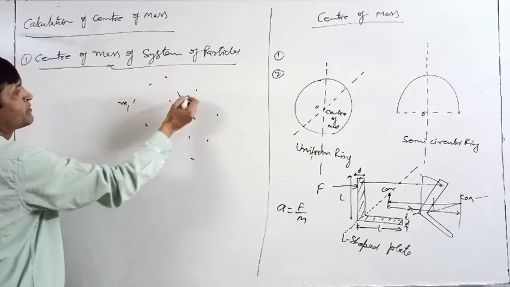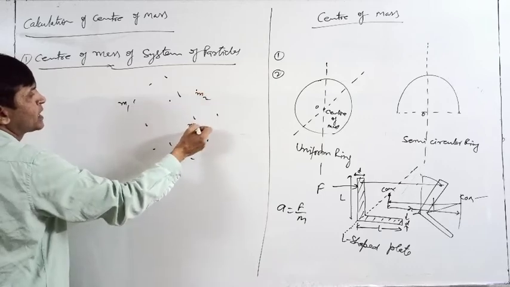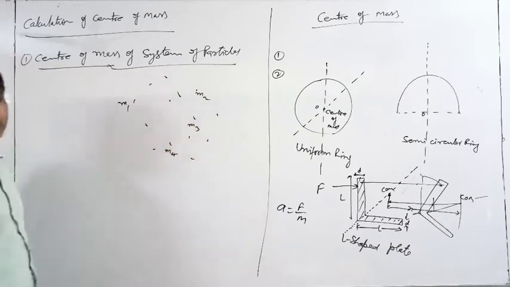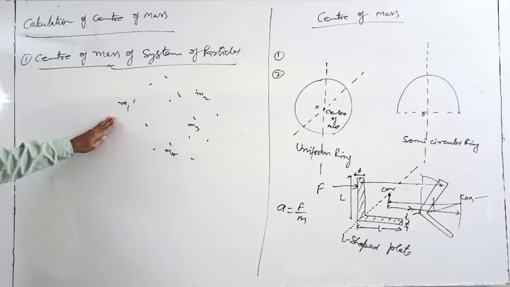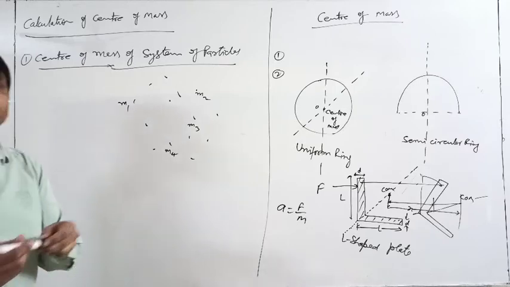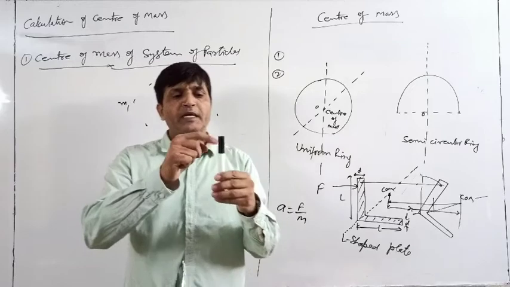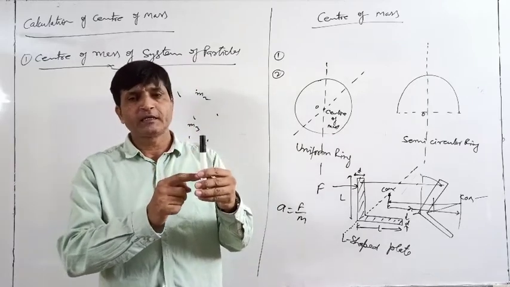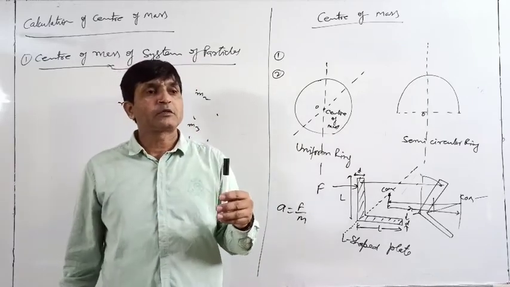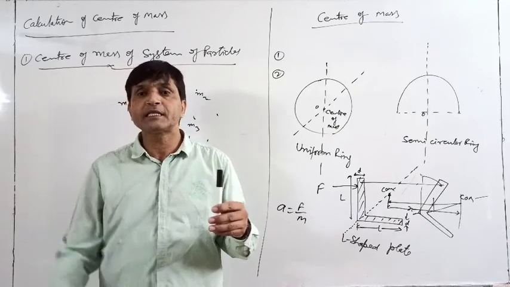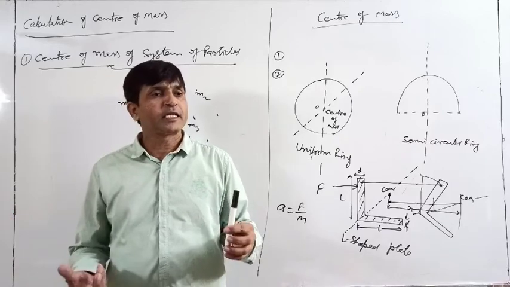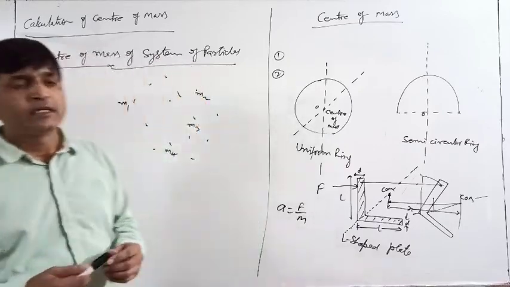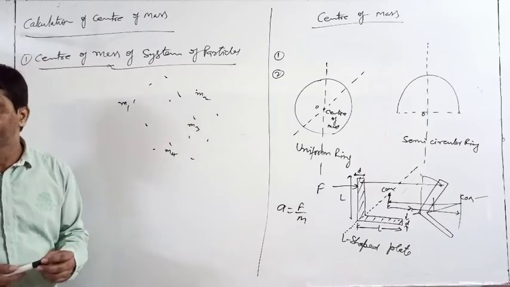One particle has mass m1, another has m2, third here m3, m4, like this. We are assuming that different masses are there, and they have some location. Location means position of the particle, just like in case of the marker. One particle here, another here, somewhere here. So what are their locations? To define the location, we have to define a certain reference point from where we are finding the location. Normally, that reference point is called your origin.